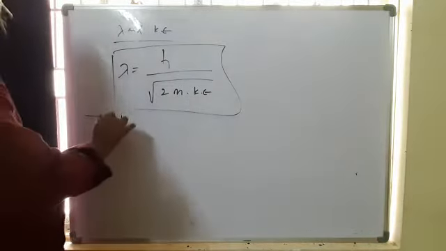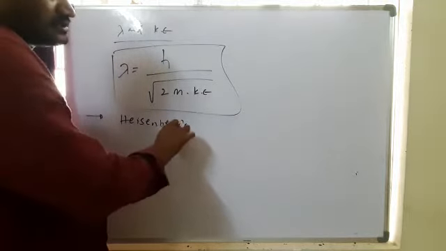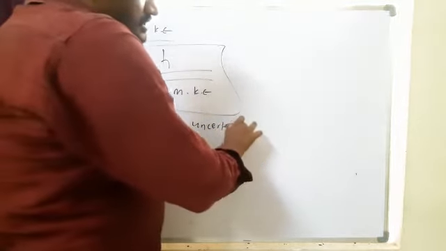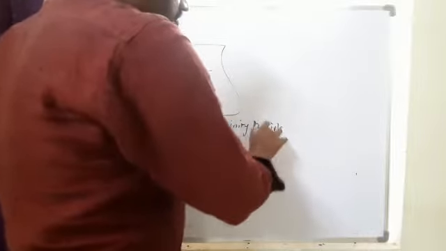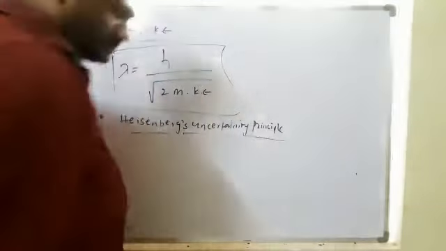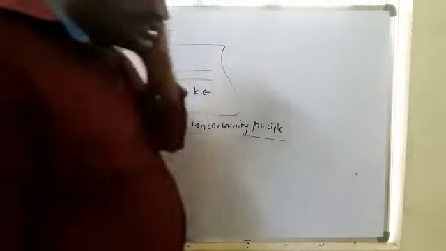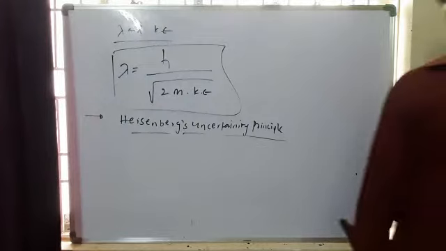Next, Heisenberg's uncertainty principle. According to this principle, to observe the nature, the position and the velocity of the smallest particles, we should pass some energy.